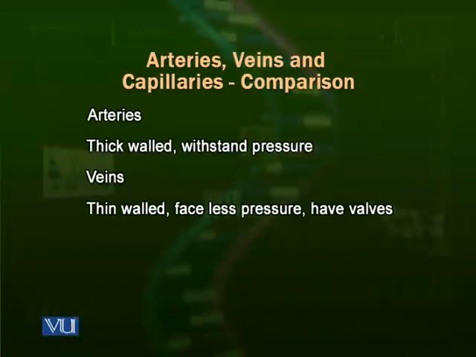Veins are comparatively thin-walled. They have to face less pressure. And second thing, the lumen of a vein is larger. The lumen of a capillary and the lumen of an artery is small. This is also to manage pressure, because the heart pumps blood with pressure, but the lumen also helps, because if the lumen is larger, then the pressure will be reduced.